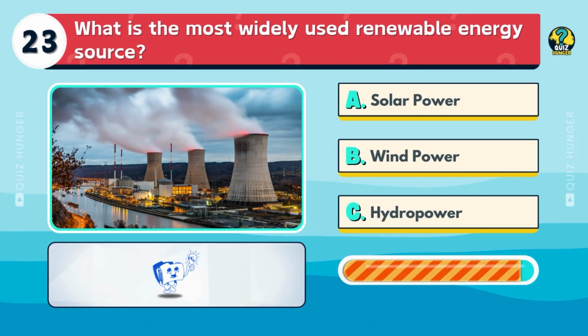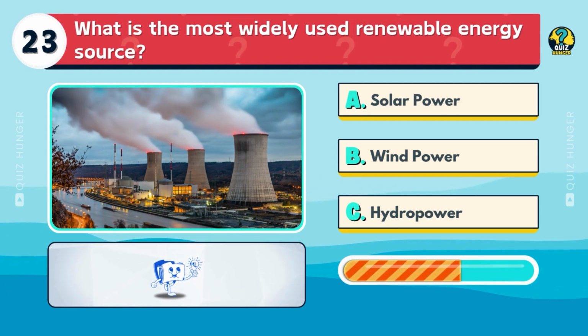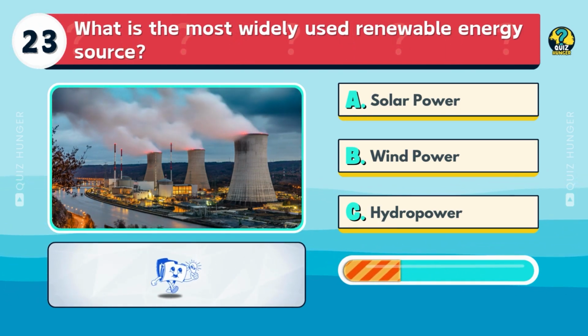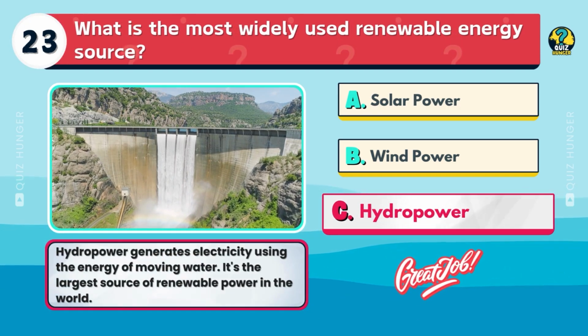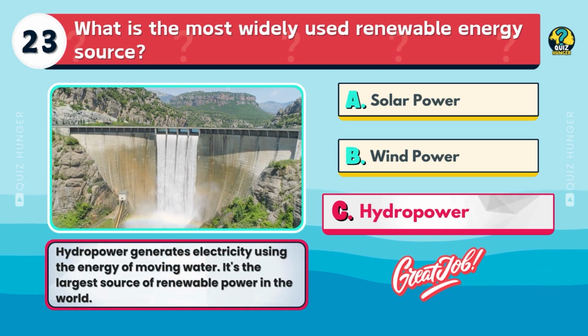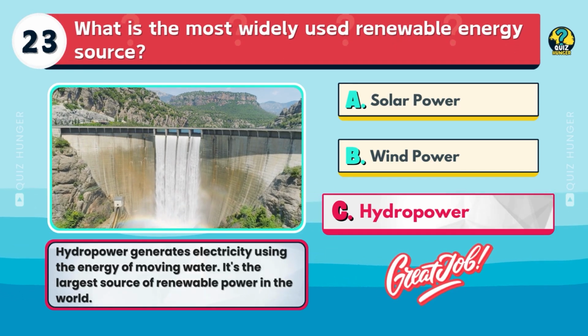What is the most widely used renewable energy source? Solar power, wind power, or hydropower? Hydropower generates electricity using the energy of moving water. It's the largest source of renewable power in the world.